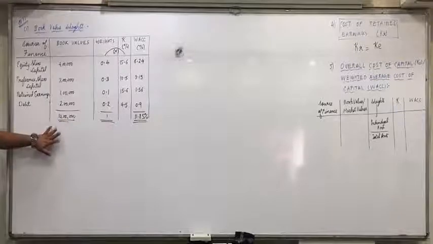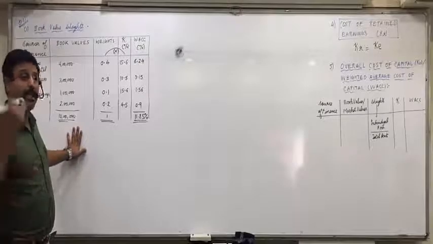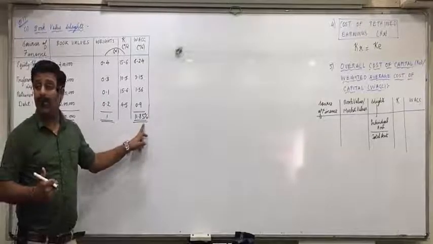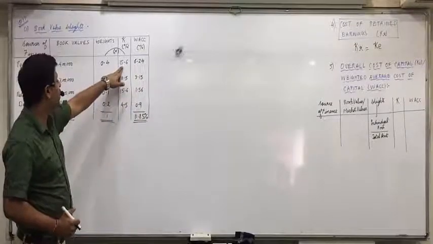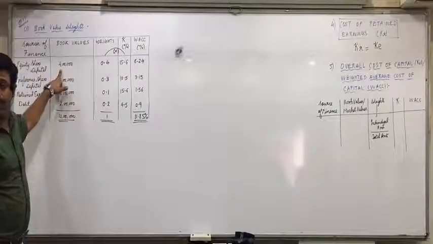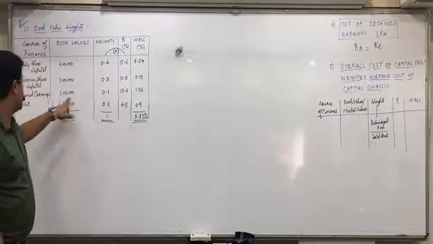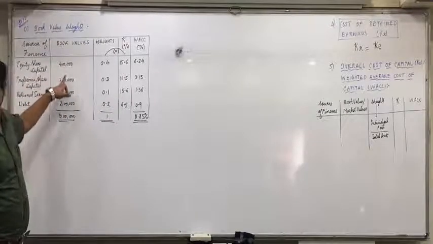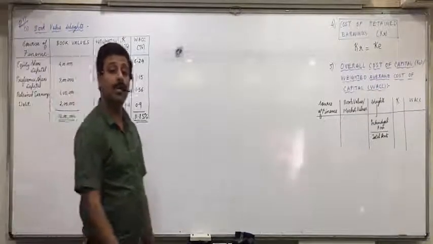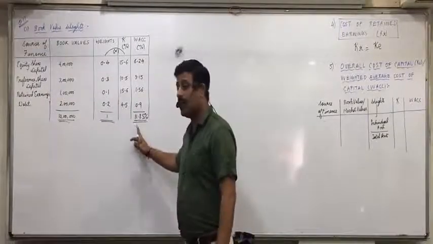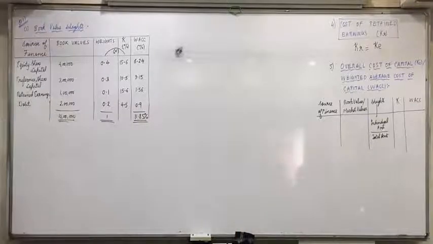Means now, if the company invests 10 lakhs in the business, then on 10 lakhs they will have to generate how much return? If they are able to generate 11.85% return, they will be able to pay 15.6% to equity shareholders also. They will be able to pay 10.5% to preference also. 15.6% on retained earnings also they will be able to pay to equity shareholders, and 4.5% they will be able to pay on debt also. Because on 10 lakhs when they invest in the business, they should generate 11.85%. Understood that? Look at the second question below.